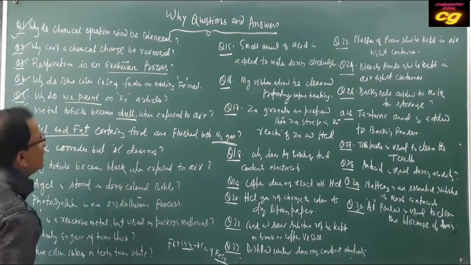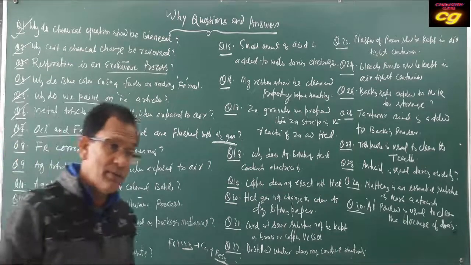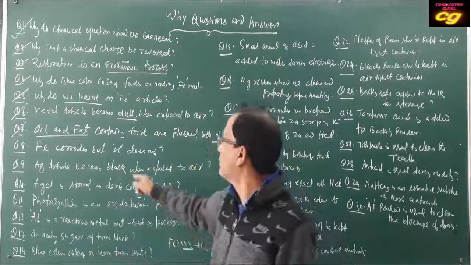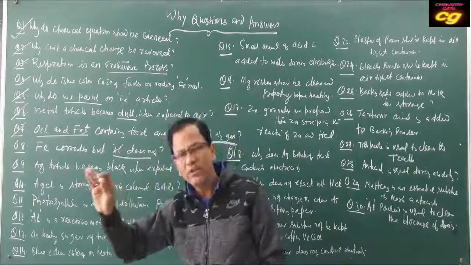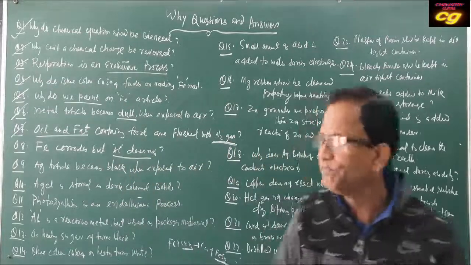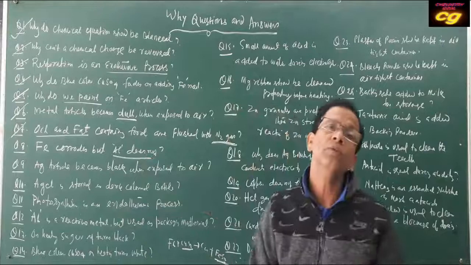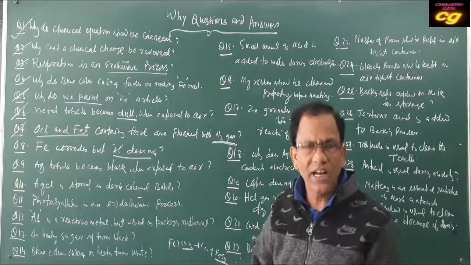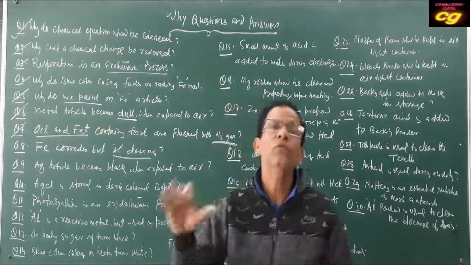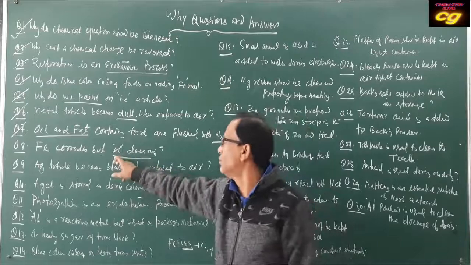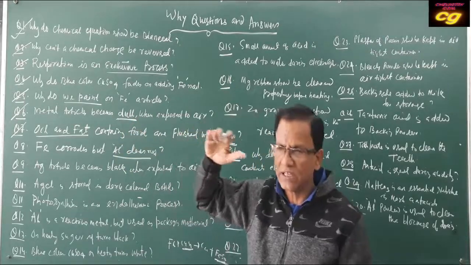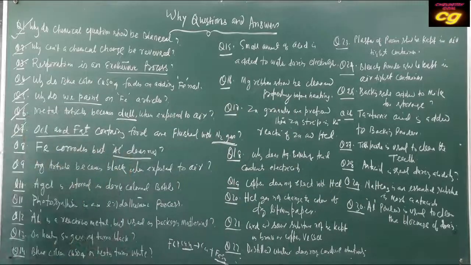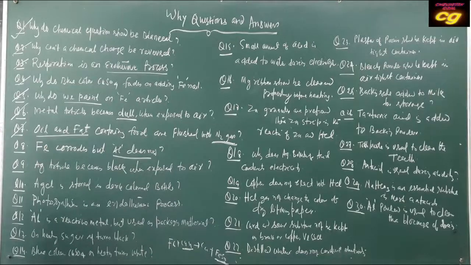Iron corrodes but aluminum does not. Why? Aluminum is a very reactive metal but is not rusted, because a stable oxide layer is formed over aluminum. Due to formation of this stable oxide layer, aluminum will not be easily rusted. But iron easily rusts because the oxide layer formed over iron is easily removed from the surface. Aluminum produces aluminum oxide, a very stable layer that protects against further oxidation. That's why aluminum is not easily corroded, but iron is.